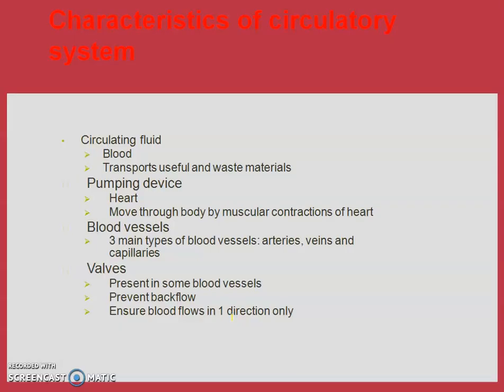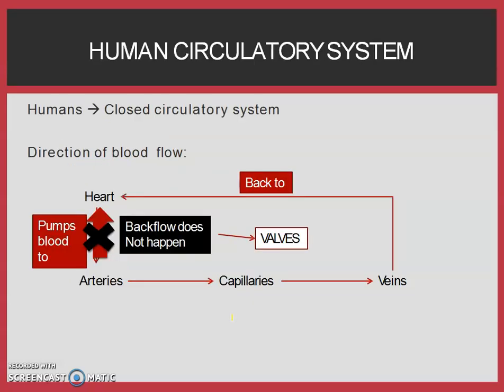Then, coming to the characteristics of the circulatory system. It should contain blood, a circulating fluid. It should contain a pumping device, that is the heart. It should contain blood vessels, and there should be valves for control of the flow of the blood. The human circulatory system is a closed circulatory system. That means the blood is inside the pipes. It is not an open one. It is not filled in the body fluid, but it is inside the pipes. So that is the human circulatory system.